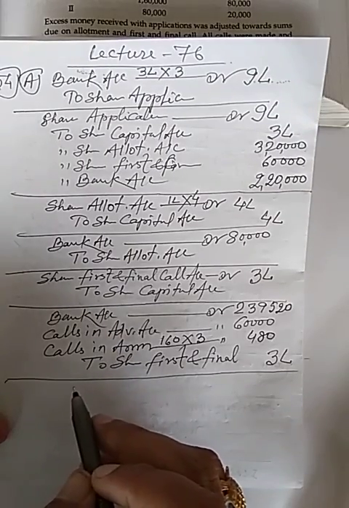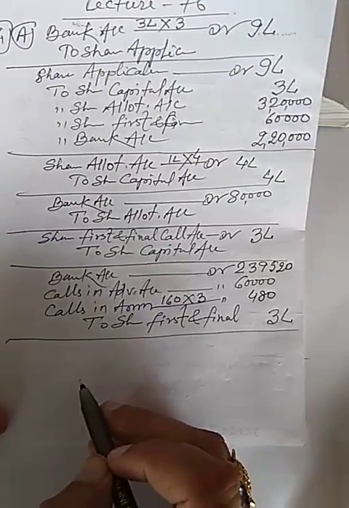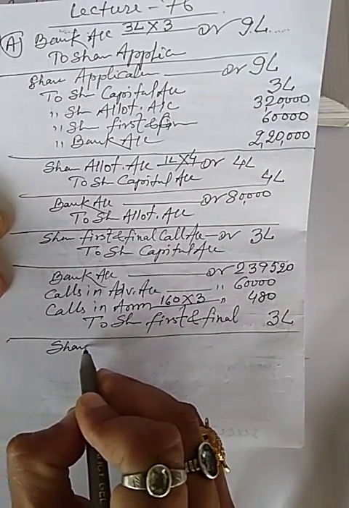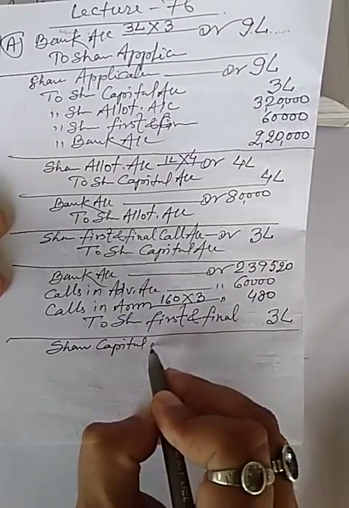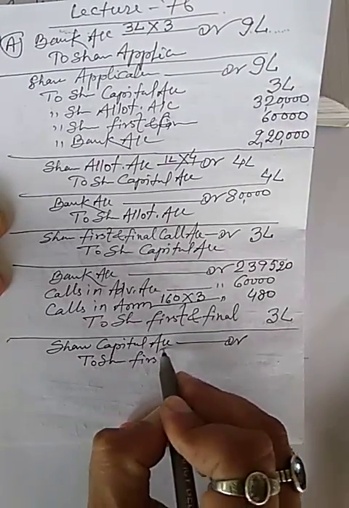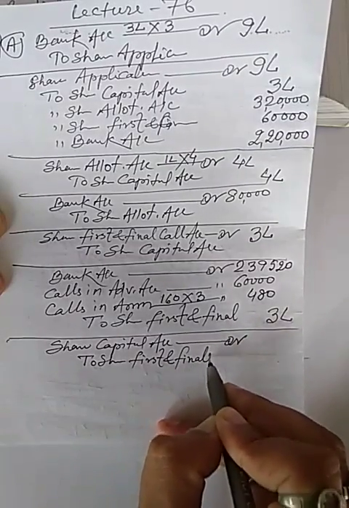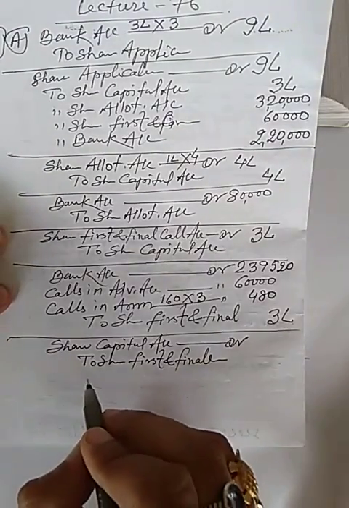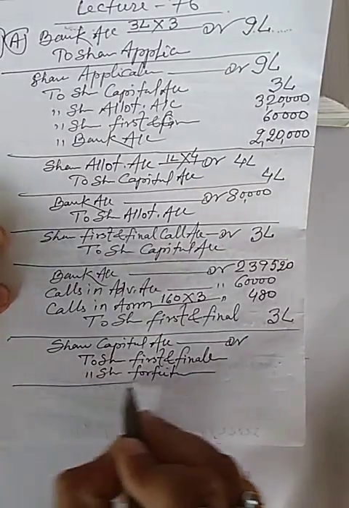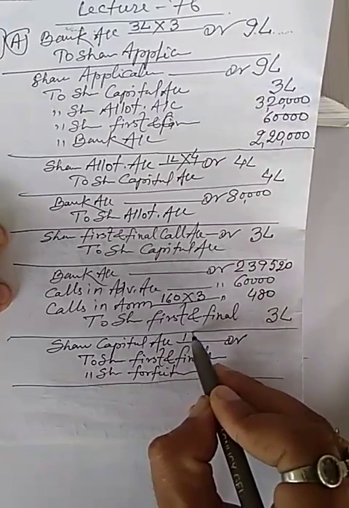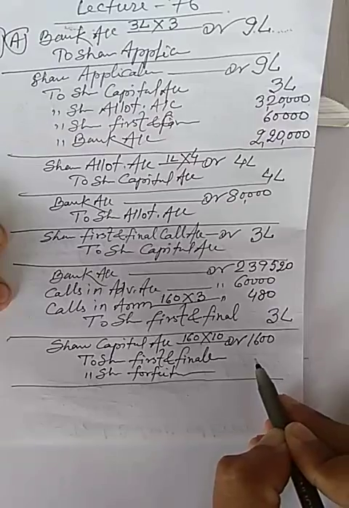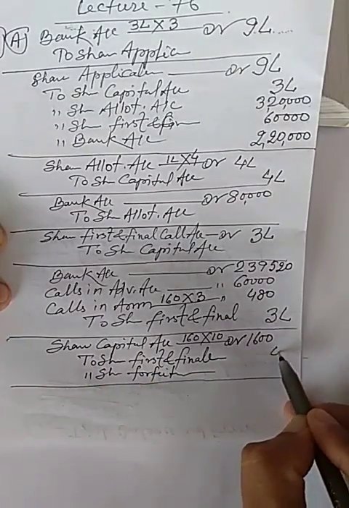Now I have to forfeit these shares. So you all know the journal entry for forfeiture of share: share capital account DR to share first and final call account, to share forfeiture account, and the amount will be on 160 shares into 10, it will be 1,600, and calls in arrears on first and final call 480.